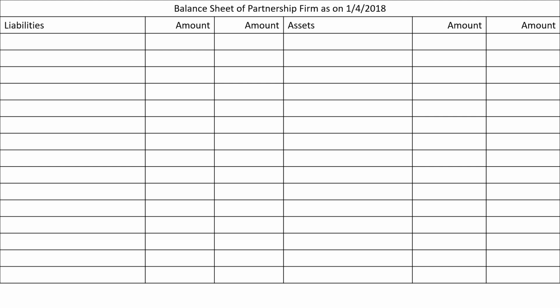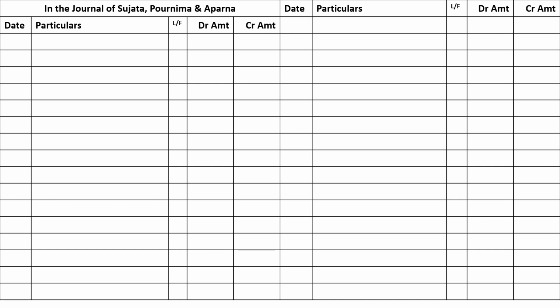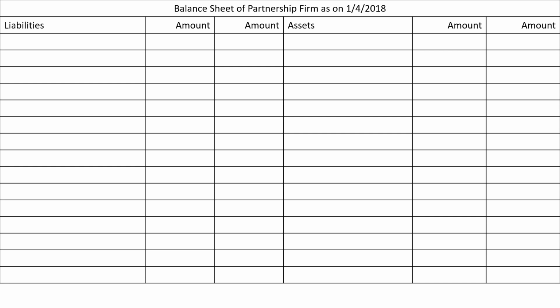And then balance sheet, because that is asked by the problem. The heading will be balance sheet of a partnership firm as on 1/4/2018, liabilities, and then there will be 2 columns of amount, inner column and outer column. Same is the case with asset side, 2 columns of amount, inner column and outer column. Almost 3/4 page will be required for balance sheet. So 2 pages for journal and 3/4 page for balance sheet.